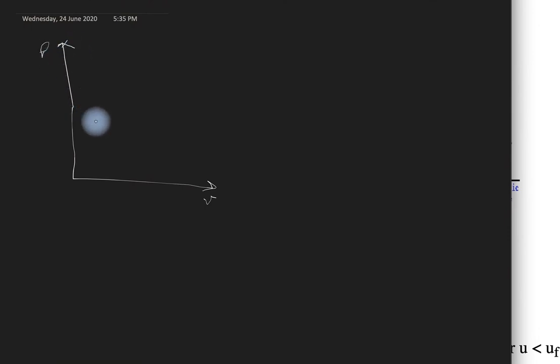So for a given pressure, this is my compressed liquid region below saturated liquid. Here this is called saturated liquid, this is called saturated vapor, because here all the liquid has converted into vapor.